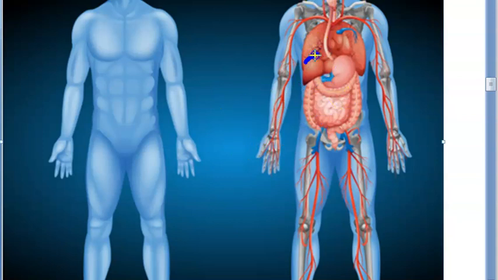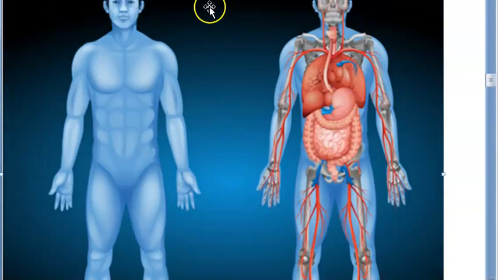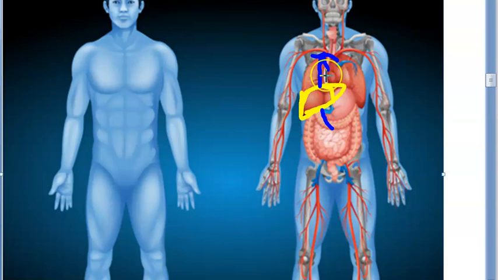The liver is your detoxifying tool. Before anything is pumped to the whole body, the liver will ensure that anything dangerous is detoxified. So here's your liver. The portal vein is entering here, and the liver will detoxify all the things that you have eaten. Then the hepatic vein will leave the liver and drain into your heart via the inferior vena cava. So the liver is sitting in between the portal vein and the hepatic vein.